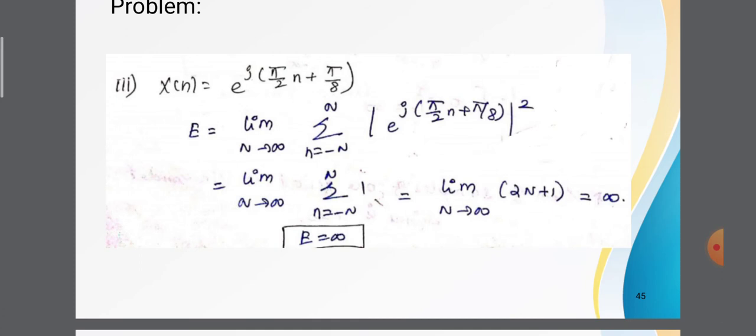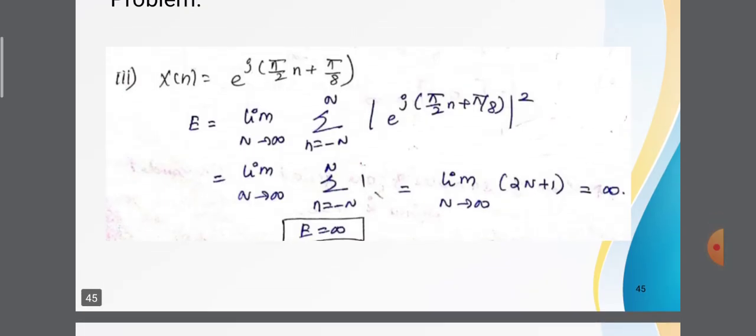So the limit n tends to infinity summation n equals minus n to n of 1 is 2n plus 1, because the negative side has n number of ones, the positive side has n number of ones, and when n is equal to 0 the value is 1. So the total number of ones is 2n plus 1.